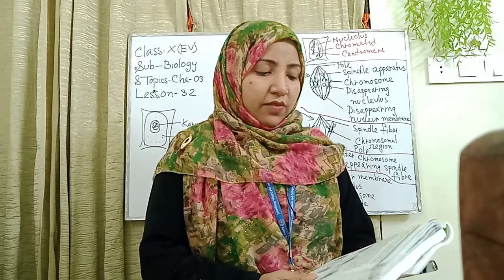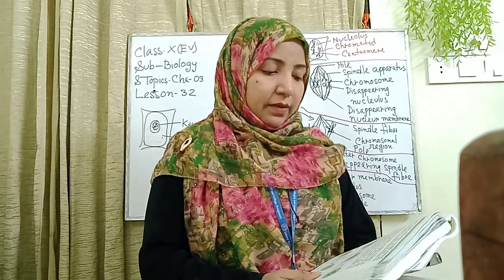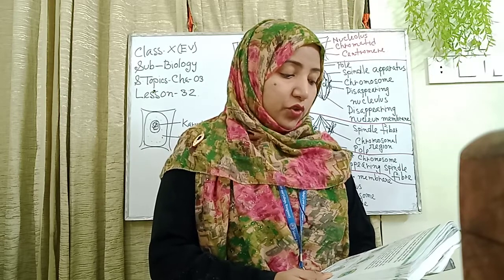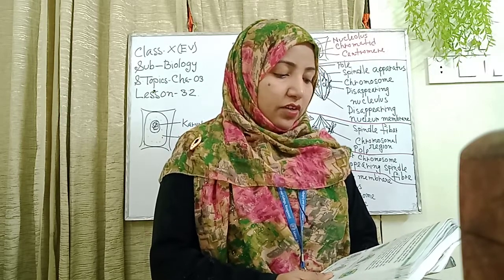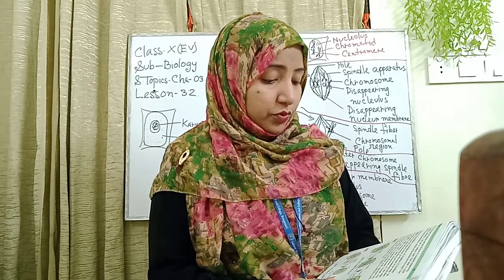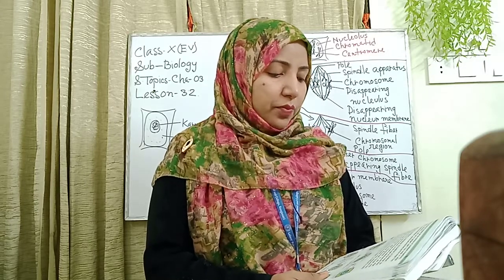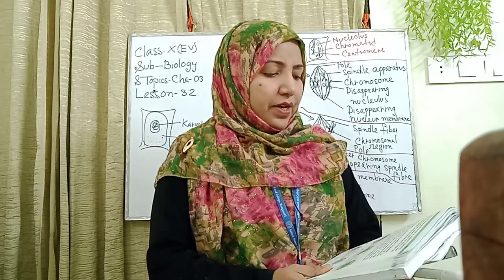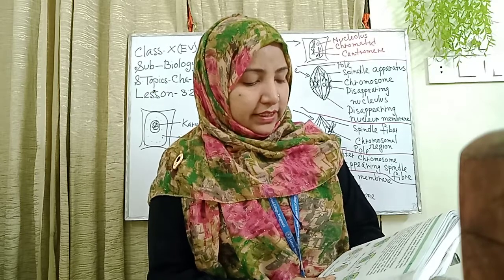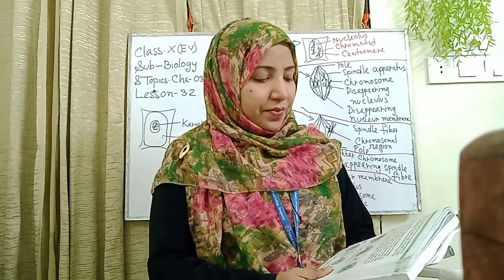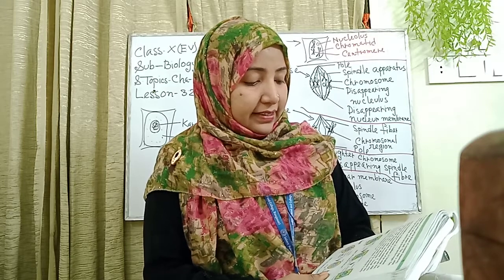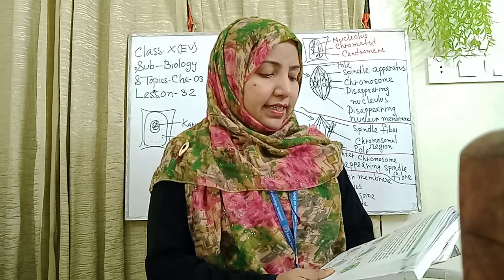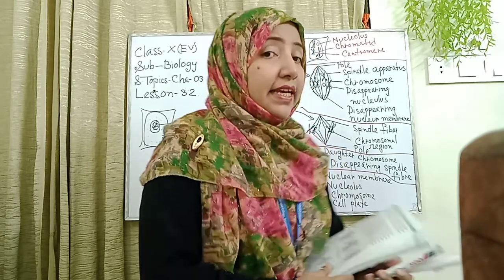At the onset of the stage, the nucleus becomes a little larger and chromatin fibers start condensing into short, thick and tightly coiled structures called chromosomes. At this stage, chromosomes can be seen with a compound microscope. Every chromosome then divides into two sister chromatids. At the centromere, they remain attached. As the chromosomes are still tangled, it is difficult to easily count the number of chromosomes in a cell.